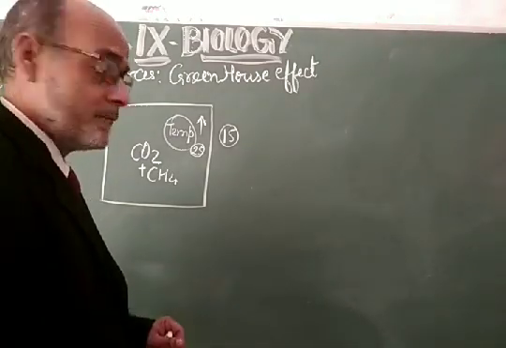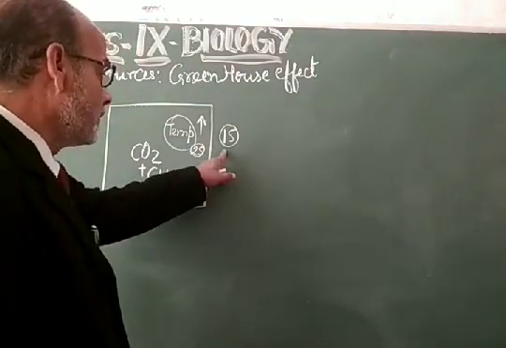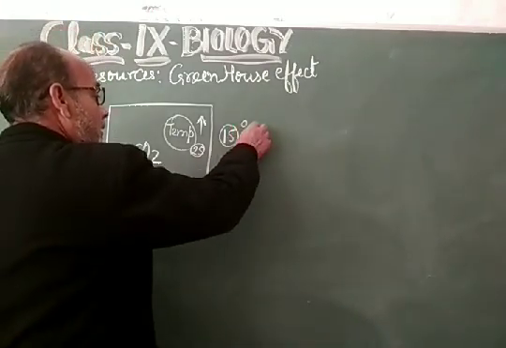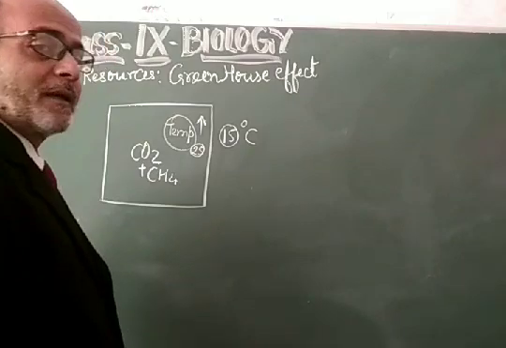And my dear students, these gases are also responsible for maintaining the temperature of the Earth, that is 15 degrees centigrade in the environment.